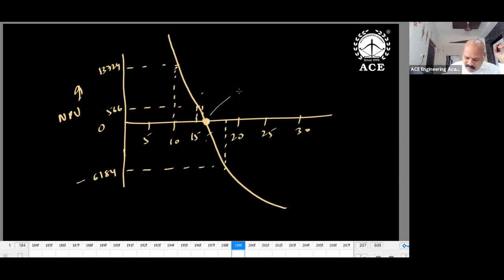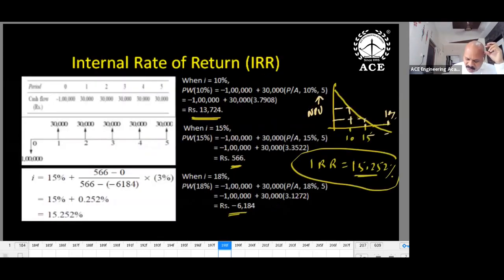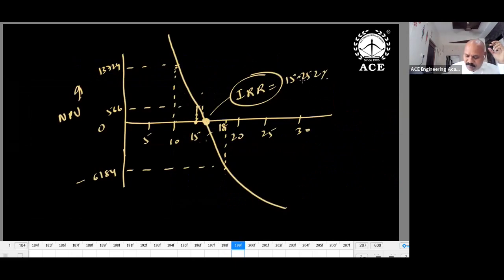IRR value: 15 to 18 is in between. So what is the interpolation? 15.252. IRR is equal to 15.252. If I go for 18, I'm getting a negative value. If I go for 15, I'm getting a positive value. So NPV 0 means the corresponding 15.252 is the internal rate of return.